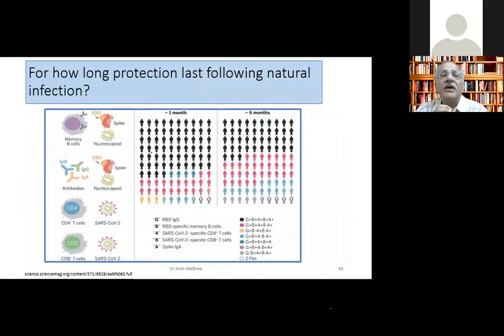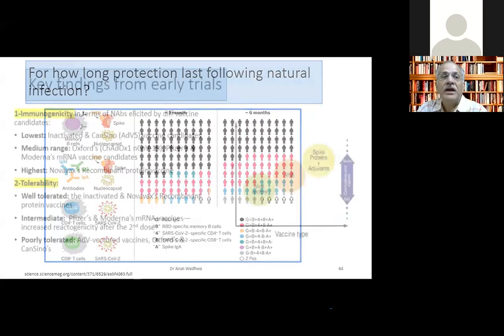All these gone, everybody wants to know how long will the protection last following natural infection first. So this is the chart. The black ones are completely immunized, and after that they become less and less immunized. So by 6 months, we still see that 40 to 50% are still carrying the antibodies, and these are the actual neutralizing antibodies. T cell immunity will continue for a longer time.